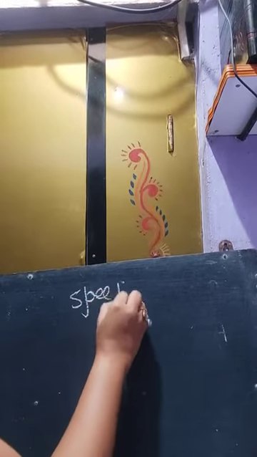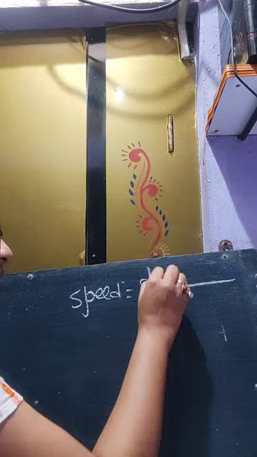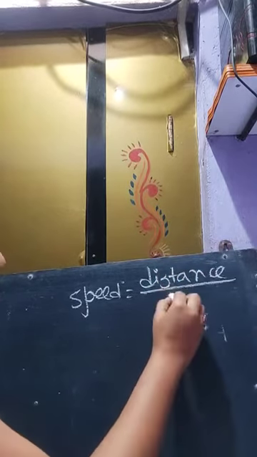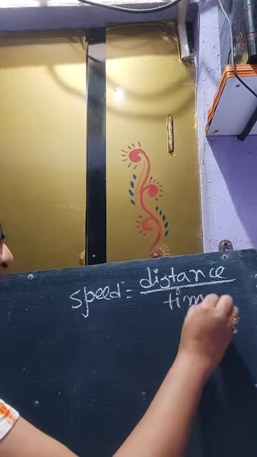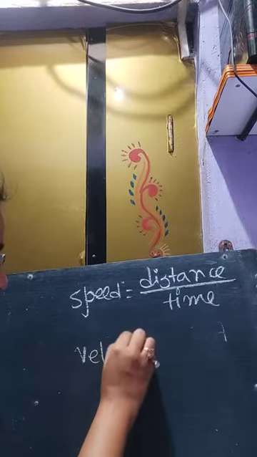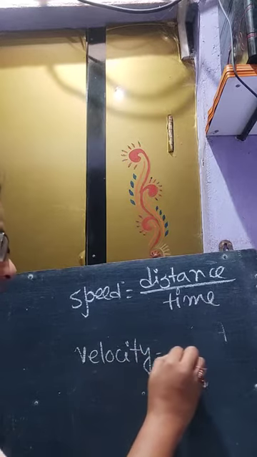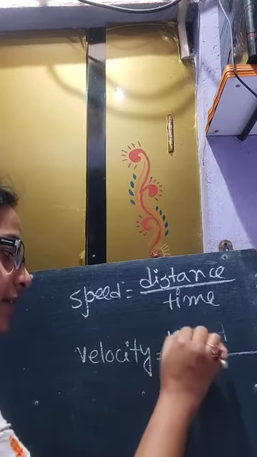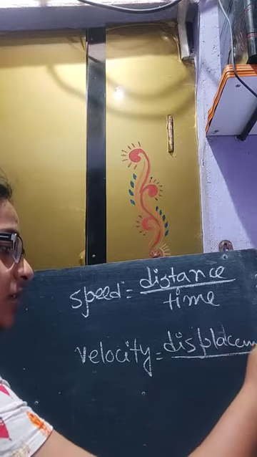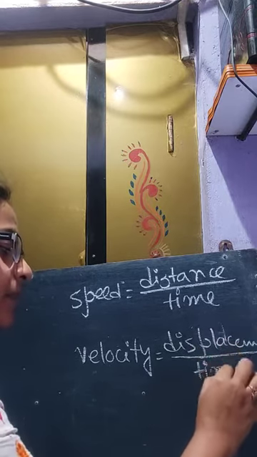Speed is defined as distance by time, whereas velocity is defined as displacement by time.